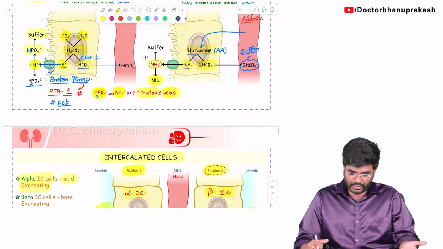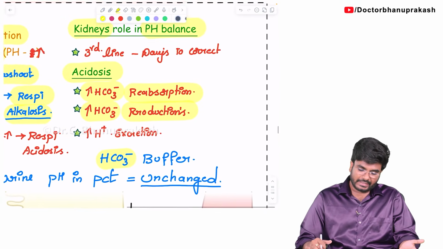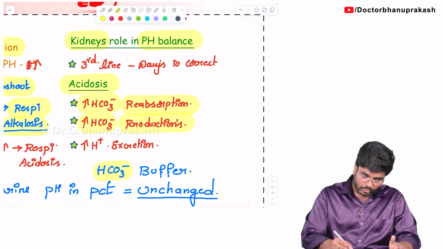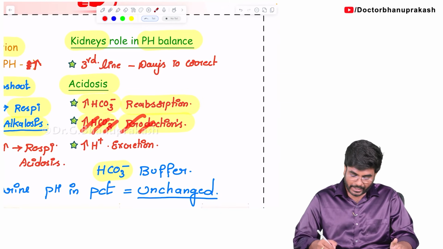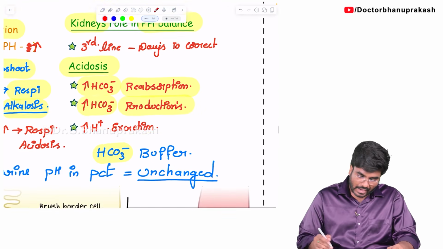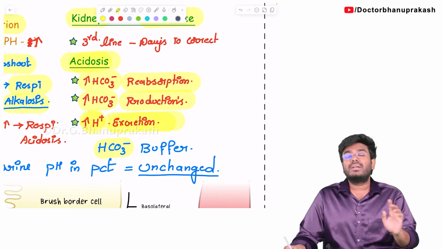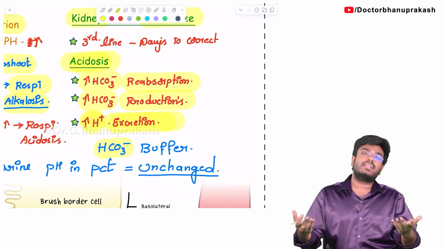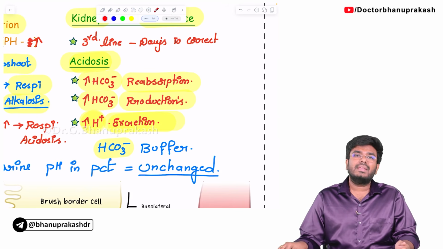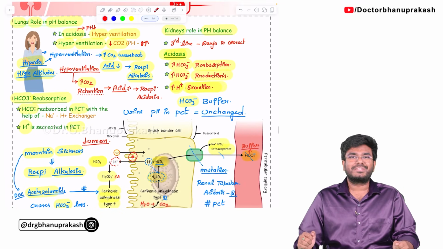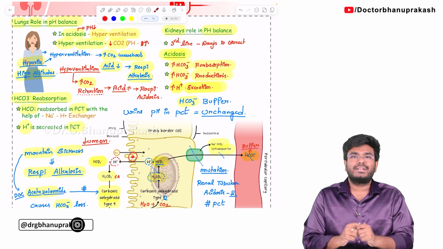So with this, we have seen the different mechanisms by which the kidney can control our pH. I have told you, the kidney can increase bicarbonate reabsorption. Kidneys can increase bicarbonate production, two ways of bicarbonate production, and kidneys can increase acid excretion. During acidosis, kidneys excrete acid, but during alkalosis, kidneys excrete the bases. So by these three different mechanisms, kidneys can regulate our pH. With this, the topic of the kidney's role in the maintenance of pH is completed.